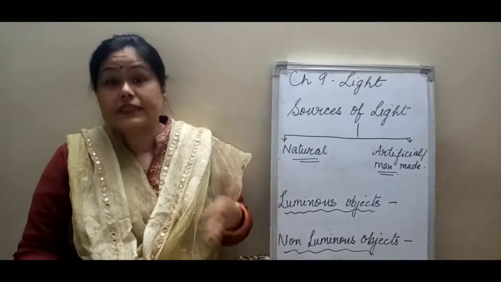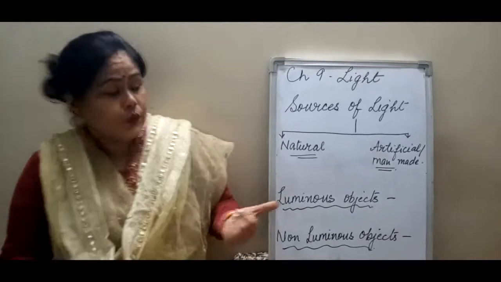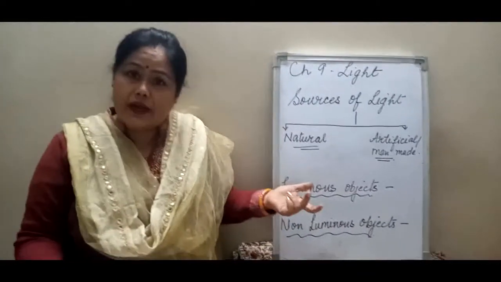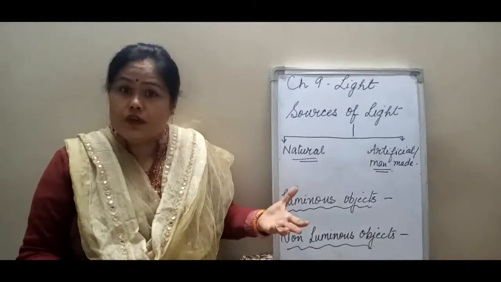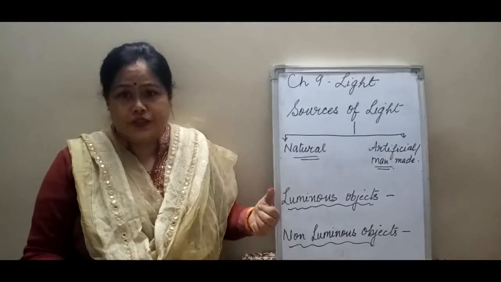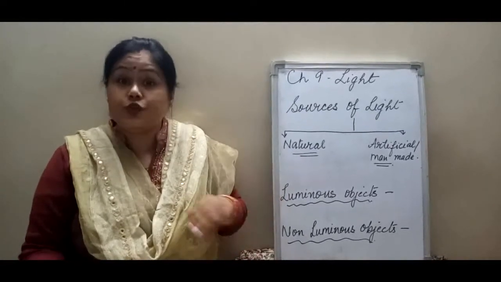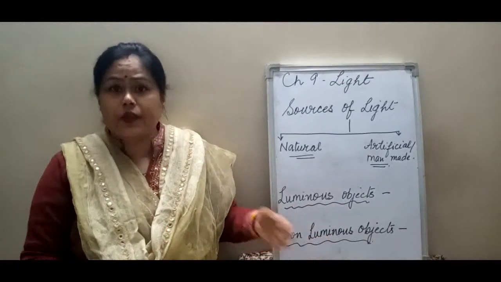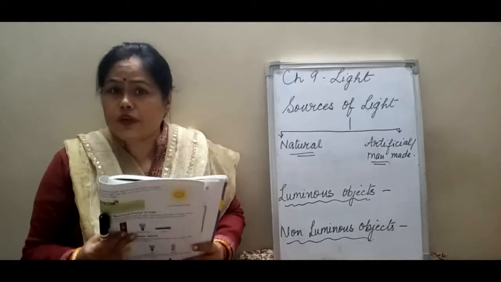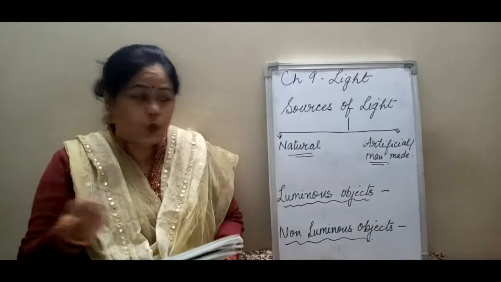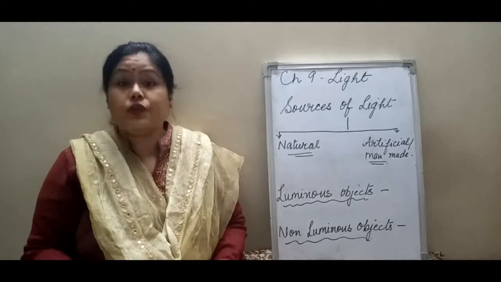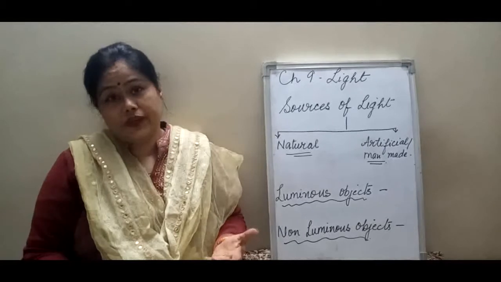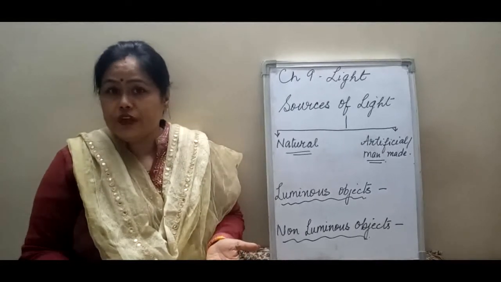And the objects that give out light of their own are called luminous objects. Like candle gives out light, electric bulb, sun, star, glowworm. These all are luminous objects. And the objects that do not give out light are called non-luminous objects. Like book. Does this book give out light? No. This pen? No. This board? No. So these objects are non-luminous objects because they do not give out their own light. So this is what we are going to study.